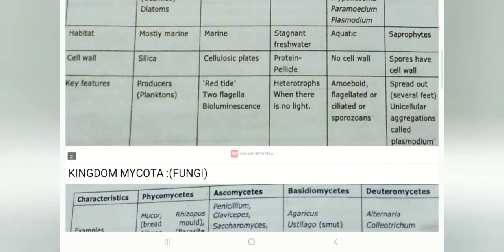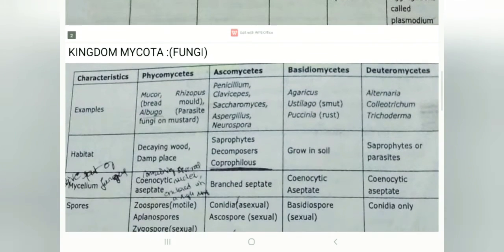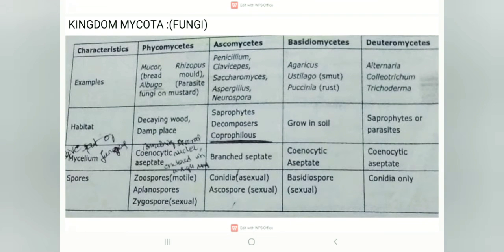Now coming to kingdom Mycota, also called fungi. They are classified into four types: Phycomycetes, Ascomycetes, Basidiomycetes, Deuteromycetes. Their common part is mycetes, and what we have to remember is Phyco, Asco, Basido, Deutero. Now coming to examples for Phyco.